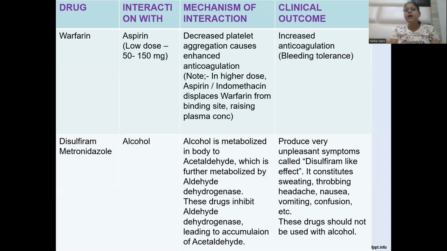And this disulfiram inhibits the enzyme aldehyde dehydrogenase, and the acetaldehyde accumulates in the body. So this acetaldehyde is responsible for sweating, throbbing headache, nausea, vomiting, confusion. Disulfiram will produce these effects because of the accumulation of acetaldehyde in the body.